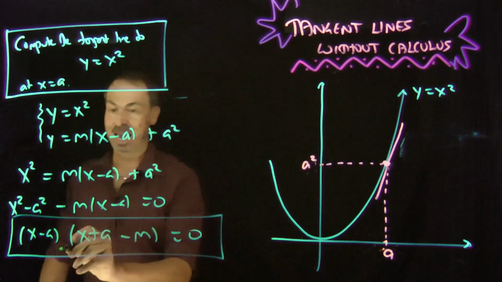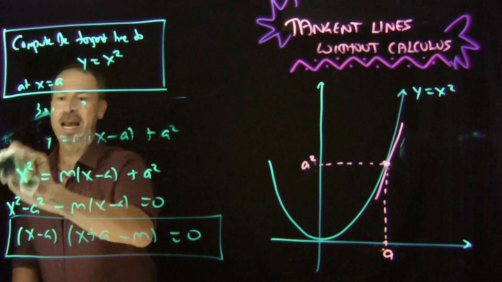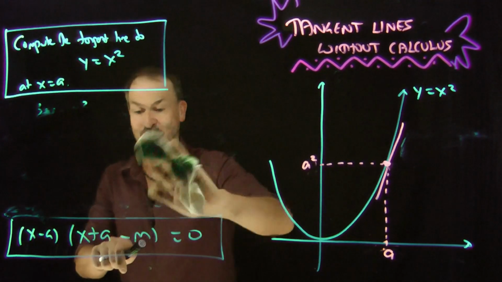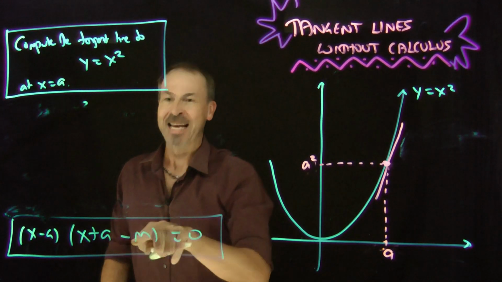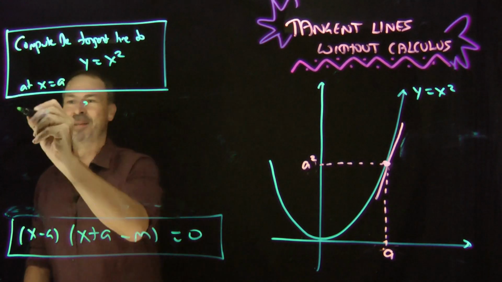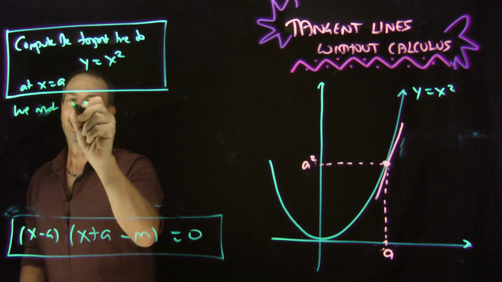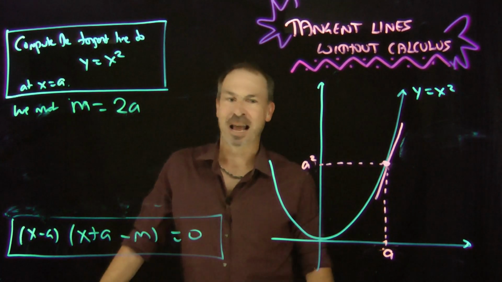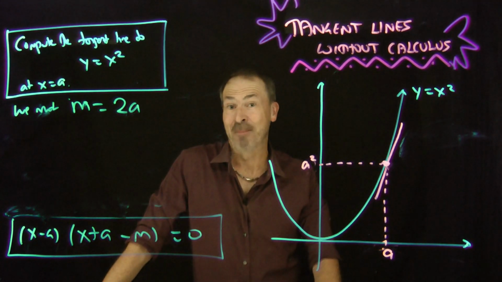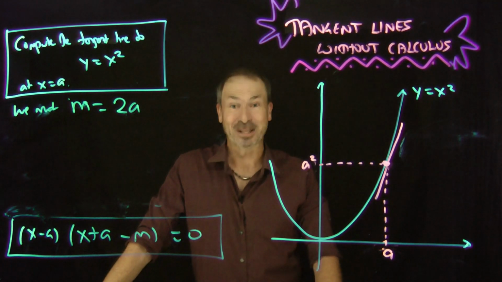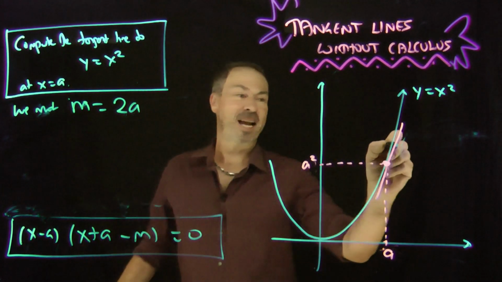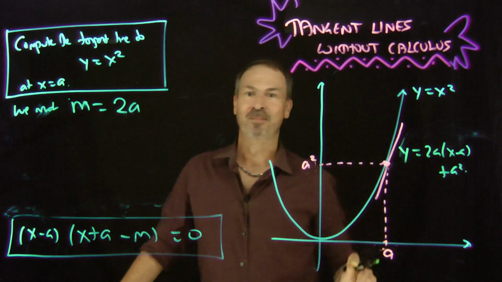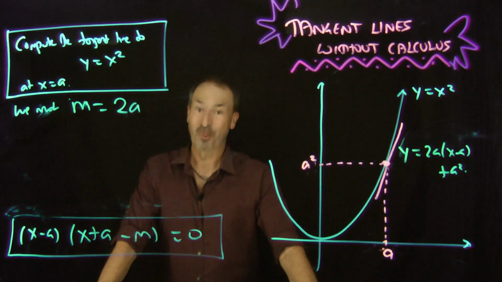In which case we must have m being negative 2a. Am I right? Yes. No, 2a. Should be 2a. x plus a, take away 2a, would be x minus a. We must have m equal to 2a. That is, the slope of the tangent line at x equals a is 2a. And if you know calculus, you know that's right, but there it is. So the equation of the tangent line in general is 2a, the slope, times x minus a plus a squared. Pure algebra. Wow.